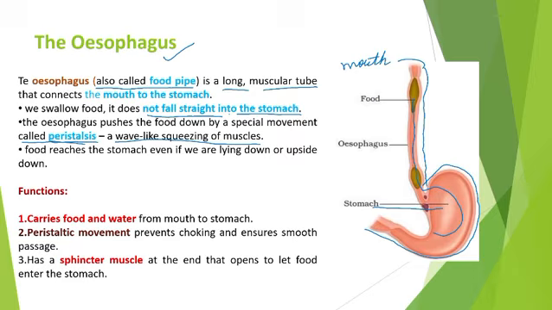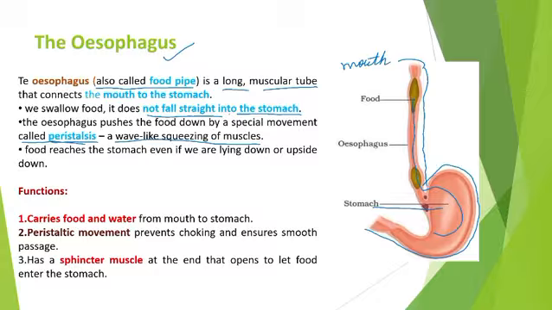Understand? Via the esophagus. Clear? Even if we lie down or upside down, food still goes into the stomach.